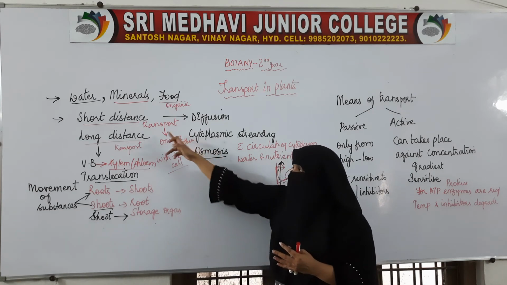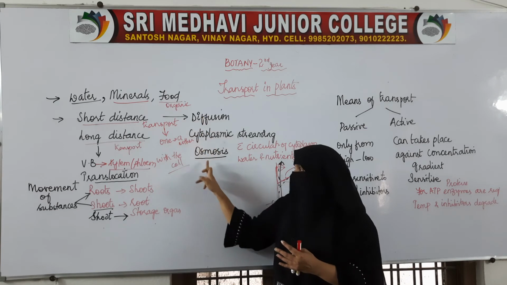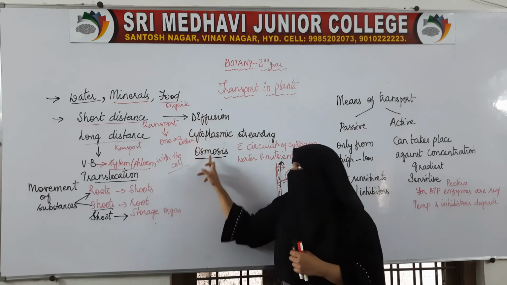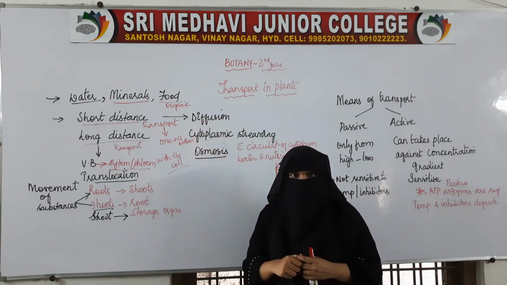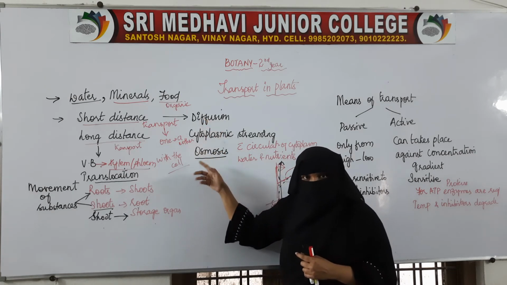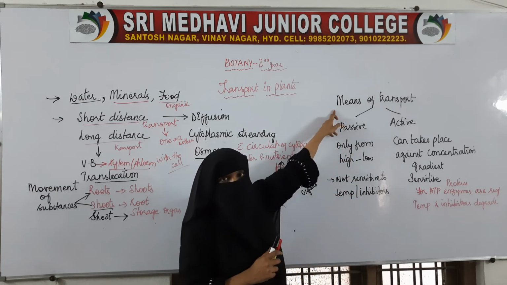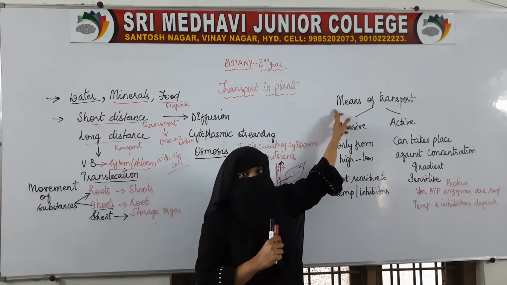moves now, along with the cytoplasm, water and nutrients will also move. So the examples of short distance transport are the diffusion process which takes place in the plant, the osmosis which takes place in the plant, and the cytoplasmic streaming. These two processes we'll study in detail in our next class, but here coming to the modes of transport, how the transport is taking place.